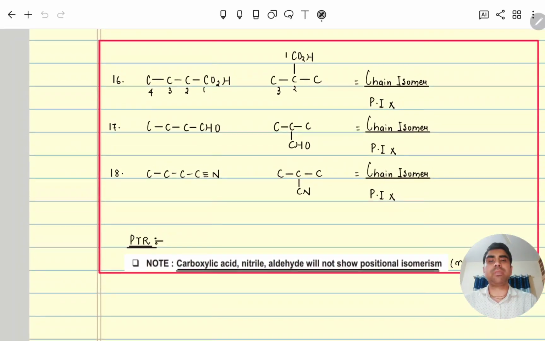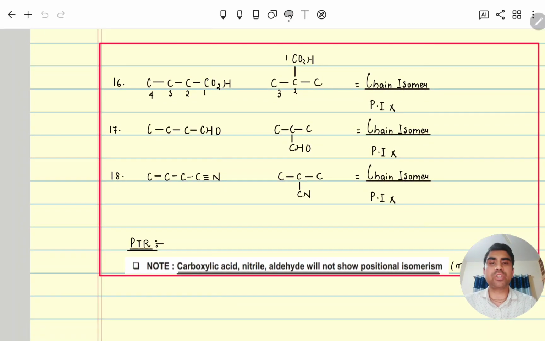Here you can see this compound. Always remember this: all those terminal functional groups will form chain isomers but will never form position isomers. How? Here you can see, how many carbons are there in the main chain? 4. If I change the position of this functional group, carboxylic acid, let's suppose I keep it at the second carbon, then while doing numbering, you know numbering will again start from the carboxylic acid. So 1, 2, 3. So here what happened?